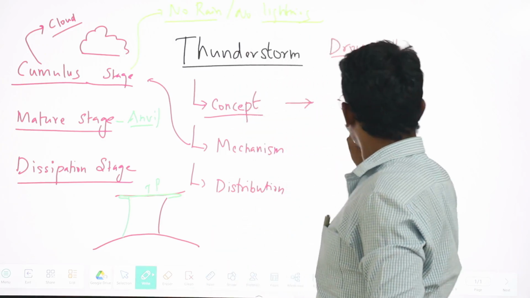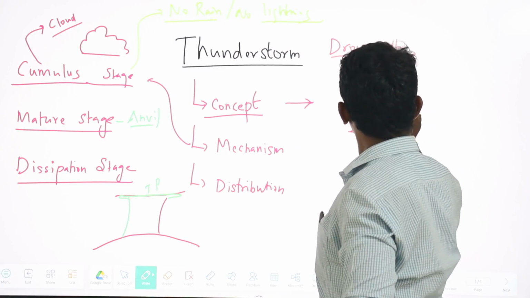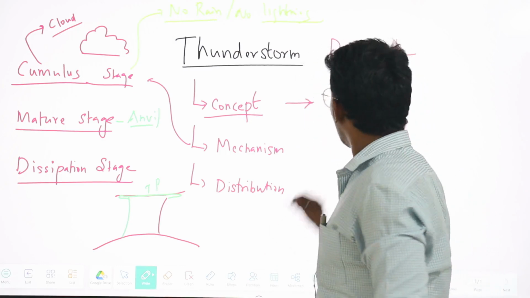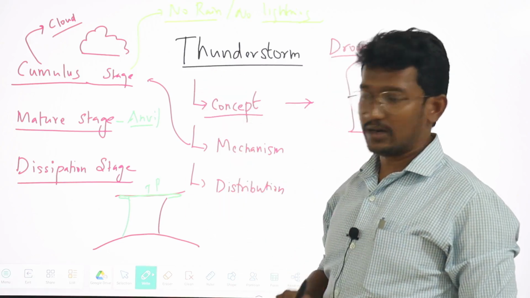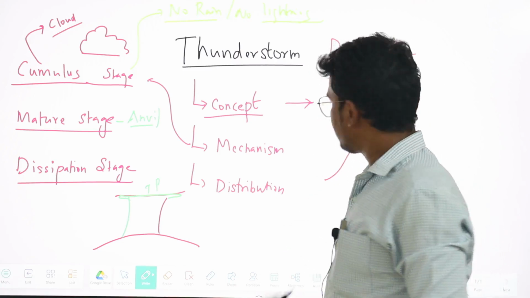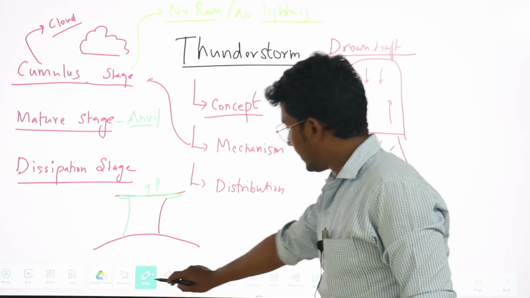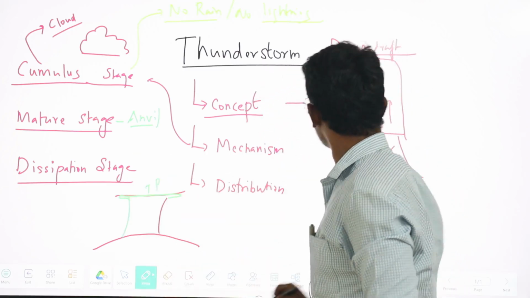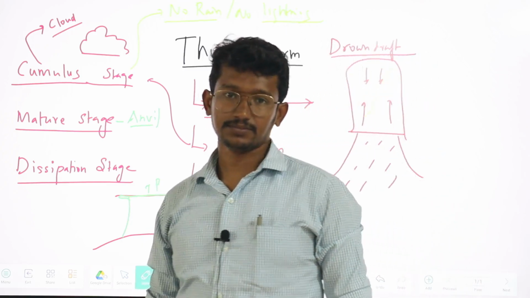Right. So in the cloud, we can see the upward movement, the updraft will also be there. We can also see the downdraft of the air along the periphery, and apart from that we can also see the precipitation, and along with that we can also see the lightning, thunder and lightning.